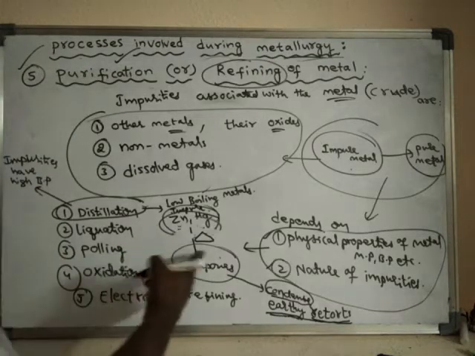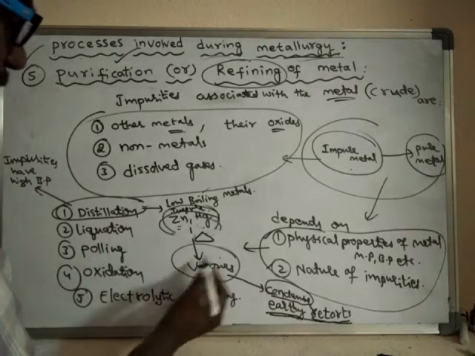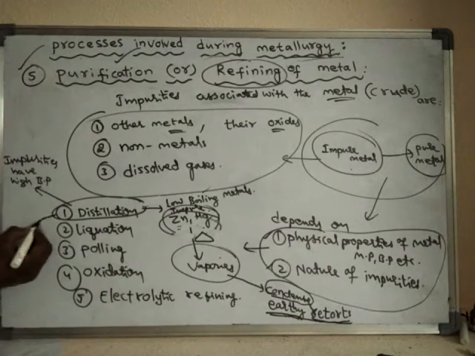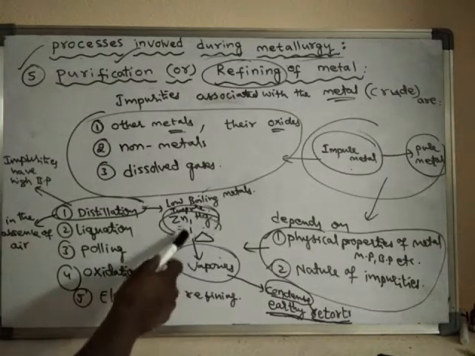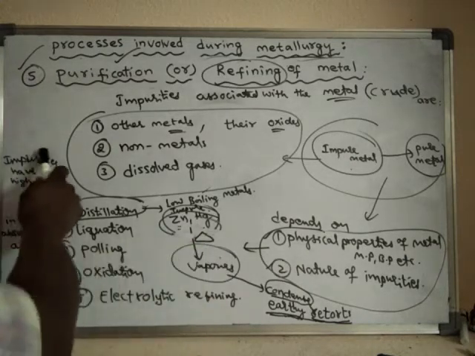This should occur in the absence of air. So the distillation process is done in the absence of air. The metals convert into vapors and leave the impurities.